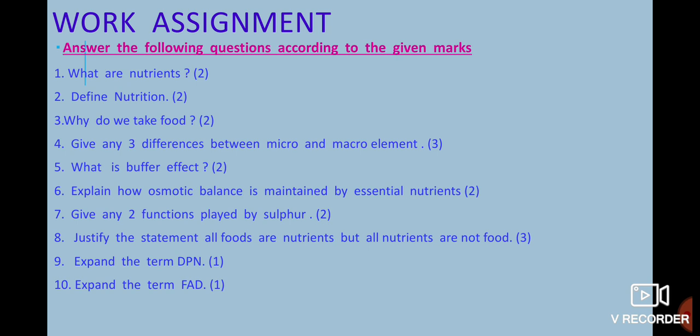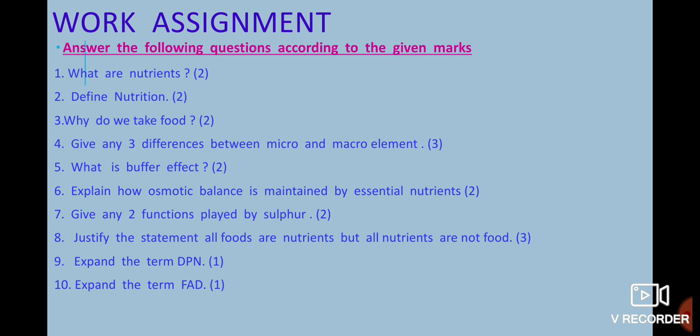Okay, so for today it was this much. This chapter was not so difficult. This chapter basically deals with the different macro and micronutrients and their functions, and more or less I told you the function is the same physiological process they are continuing: enzyme activation, growth, development, repair, or wear and tear of damaged tissue. But still it's included in the syllabus, so we have to do it. Now please remember, when you are learning the points from the listing of micro and macro elements, refer to your book and learn any two points, whichever you find easy.